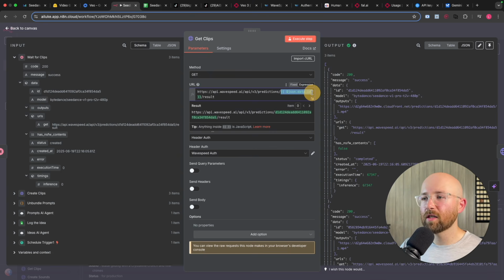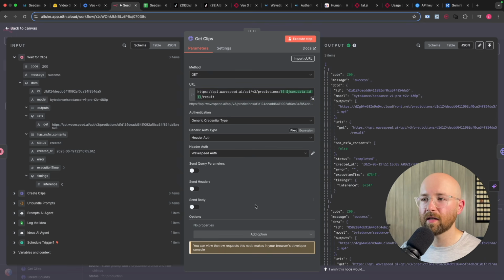So we then have JSON.data.id, and this here, we come from, if we go to this one here, so data, ID, and you're passing that in because that's the ID for this prediction, this generation. We pass in our header, and that's it, and it will then pull down this here. And as you can see from the outputs, there we go, that's the prediction.